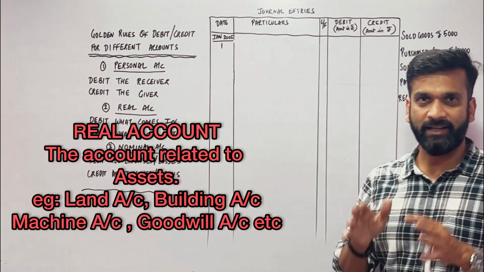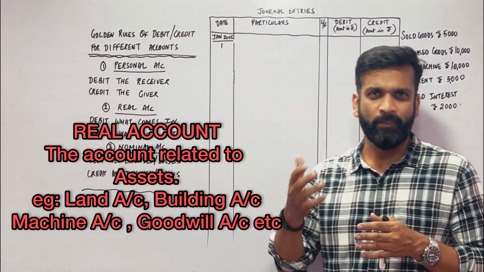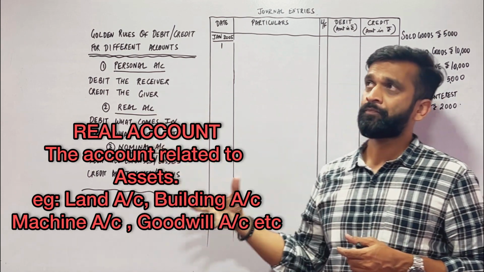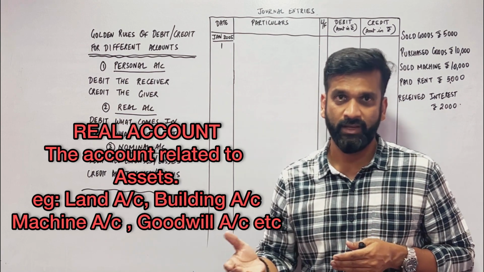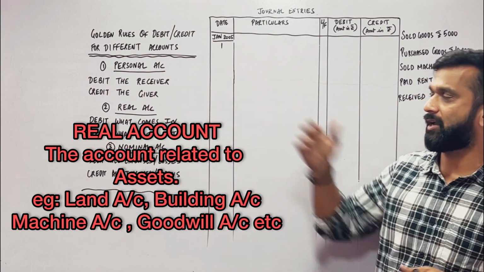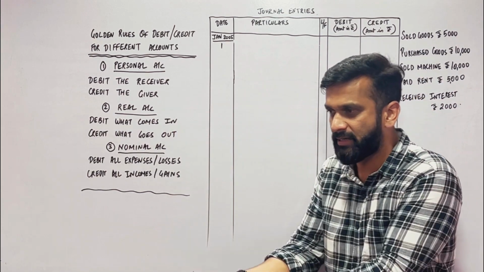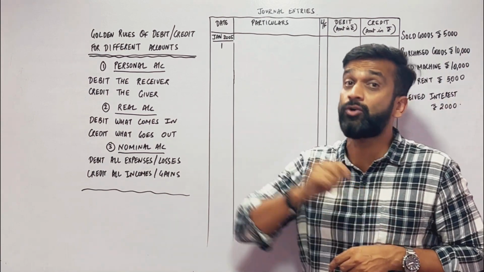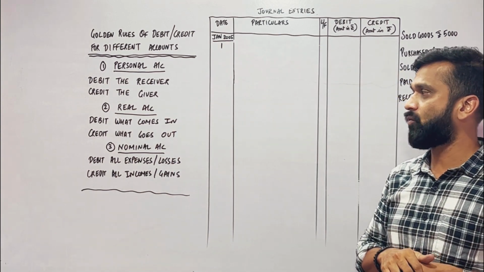Real accounts are the accounts of the things, the properties, the assets which the businessman holds. For example, furniture account is a real account because it is related to an asset. Goodwill account is a real account because it is related to an asset. So for real account: debit what comes in, credit what goes out. Whatever comes in, you have to debit that account. Whatever goes out, you have to credit that account.